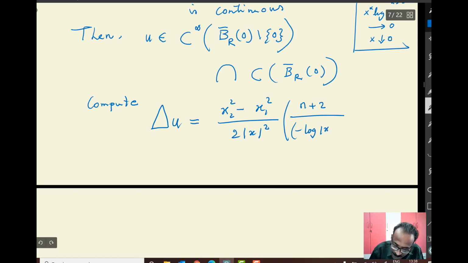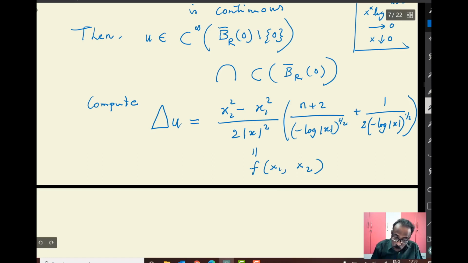Log mod x to the power half, this is the square root of that, so half plus 1 by 2 times minus log mod x over half. Okay. So the interesting thing is I define this to be my f of x1, x2.